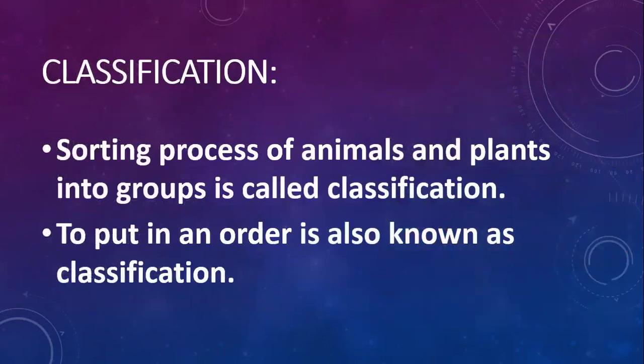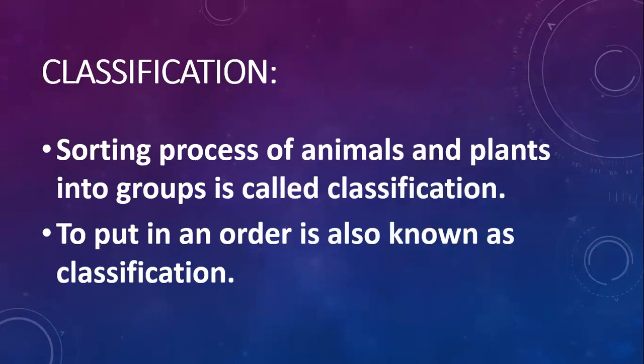Now, what do you mean by classification? The sorting process of animals and plants into groups is called classification. As you know, all the students of fifth class are divided into different sections so that we can classify easily.